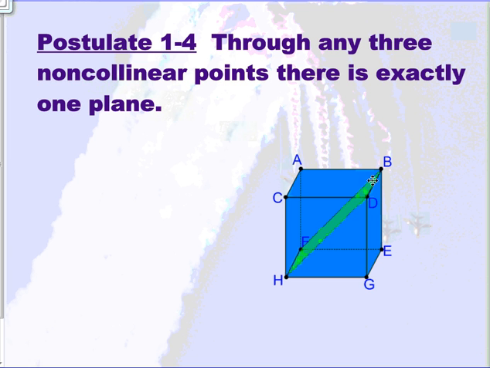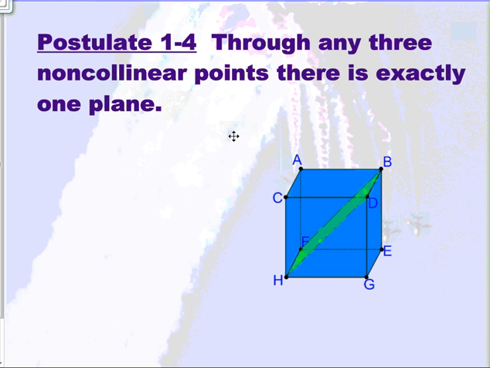We have point B, we have point H, and those are not on the same line, and point D. Now, all three of those points are not in the exact same line. These two are on the same line, but H is not. And what happens here is it is actually creating a plane diagonally through the cube.